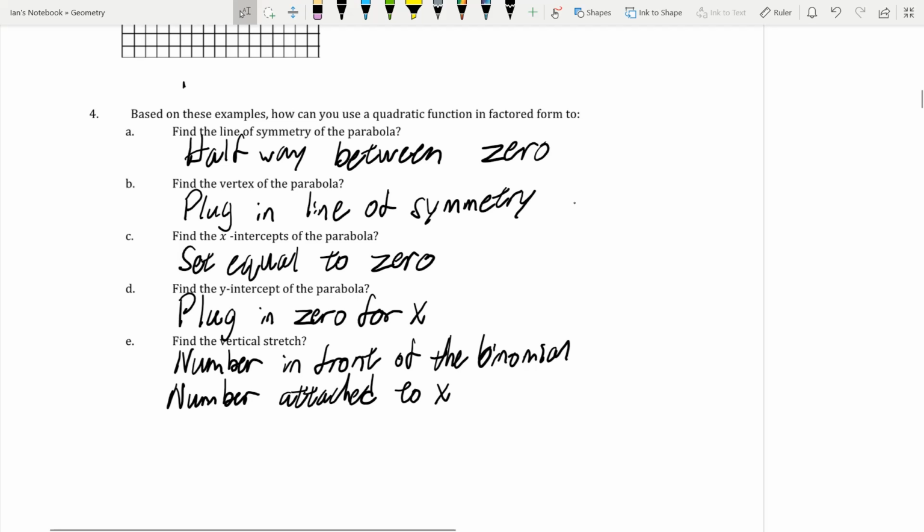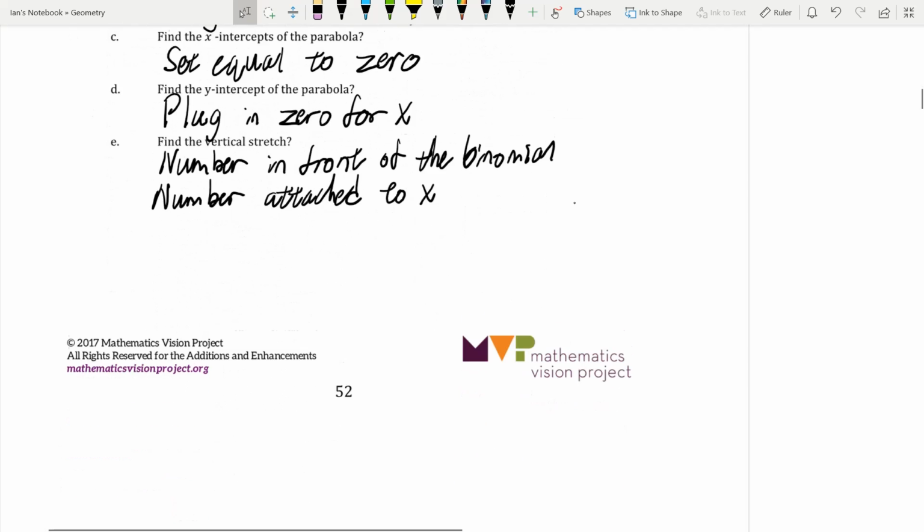So, again, the line of symmetry is halfway between the zeros. The vertex, we plug in that line of symmetry. To find the x-intercepts, we set it equal to 0 and solve each one independently. To find the y-intercept, we plug in 0 for our x's, and to find the vertical stretch, it's either the number in front of the binomial, so the number out in the very front, or it's the number that's attached to our x.